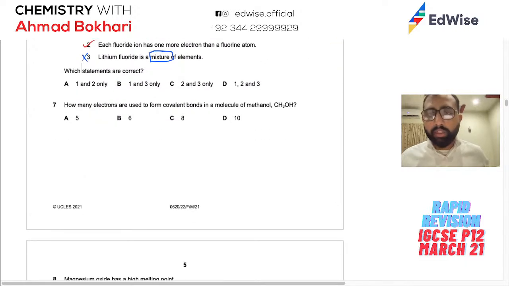moving on. How many electrons are used to form covalent bonds in a molecule of methanol? How do you know that? First thing you need to know, make its structure. It is methanol, start with carbon. How do you read it? Start from the left side.